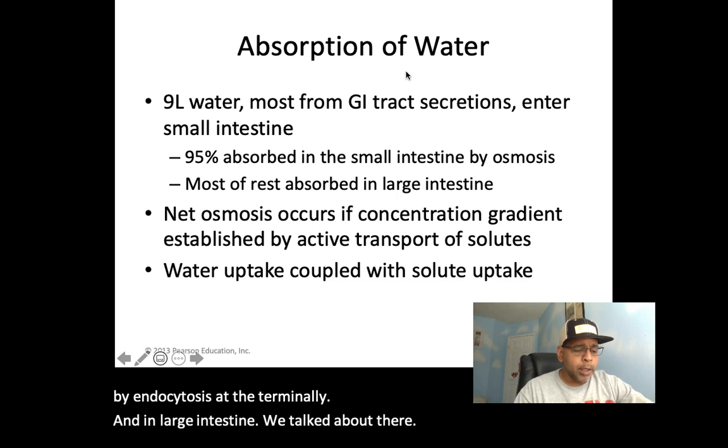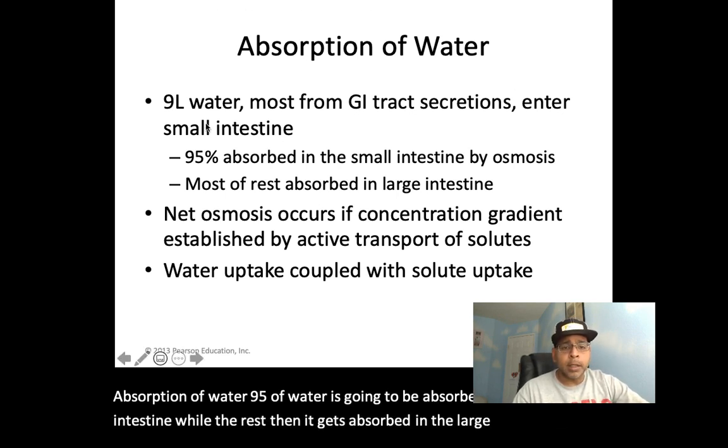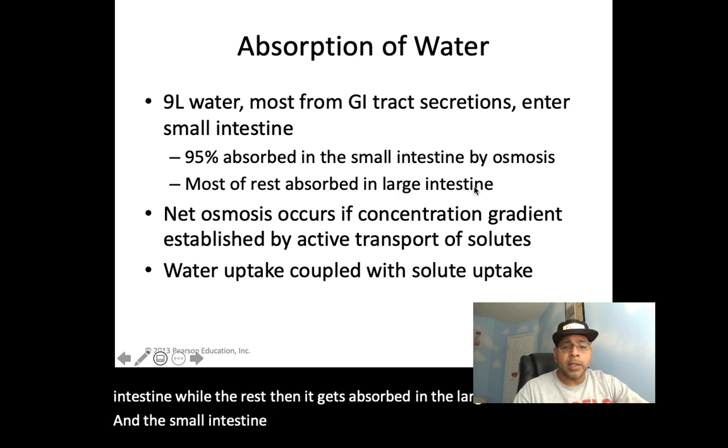Absorption of water. 95% of water is going to be absorbed in the small intestine, while the rest gets absorbed in the large intestine. In the small intestine, it happens thanks to osmosis. And then water uptake is coupled with solute uptake also.